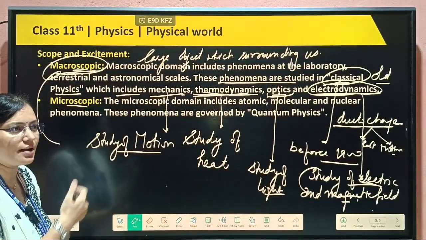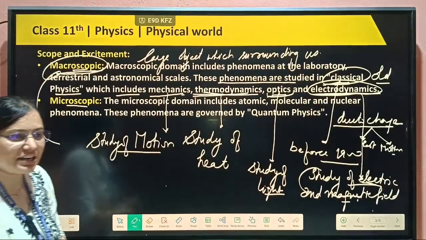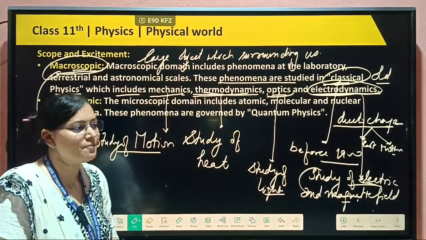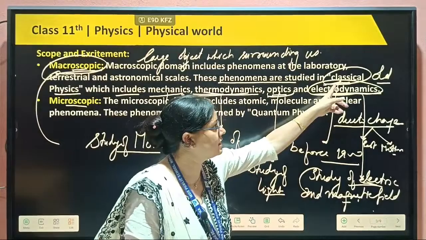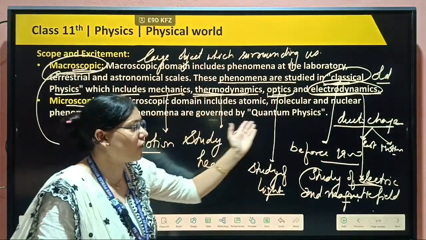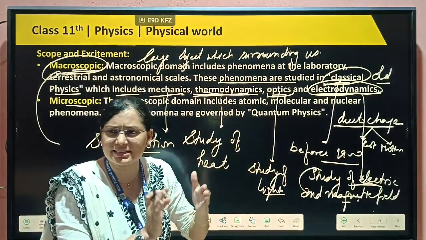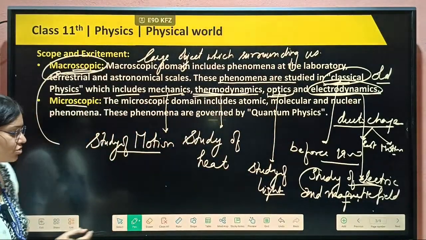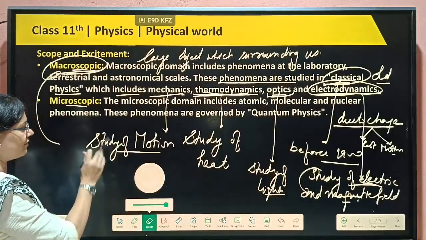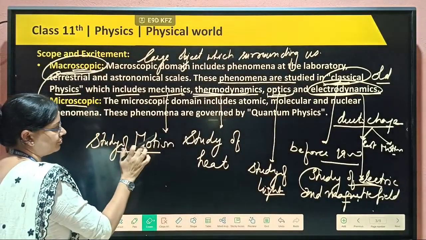So according to the size of the particle, we are dividing our physics into two parts. One is classical physics and the second is quantum physics. Quantum physics is what you can call modern physics. Understood everyone? Now we will explain this.